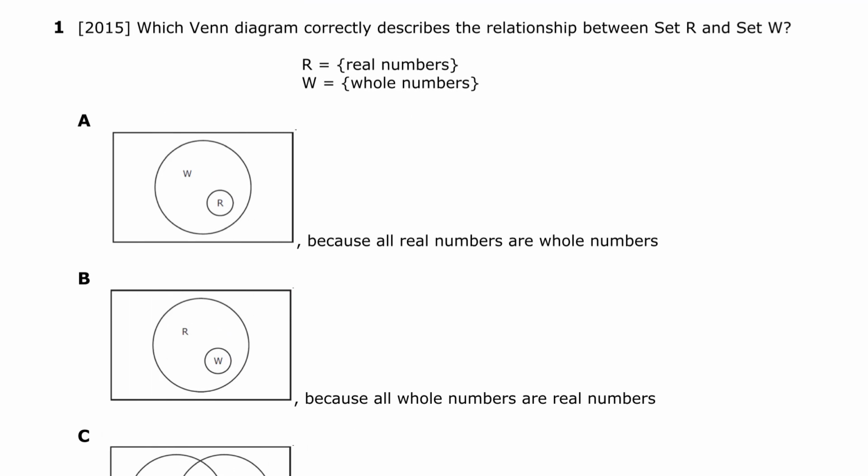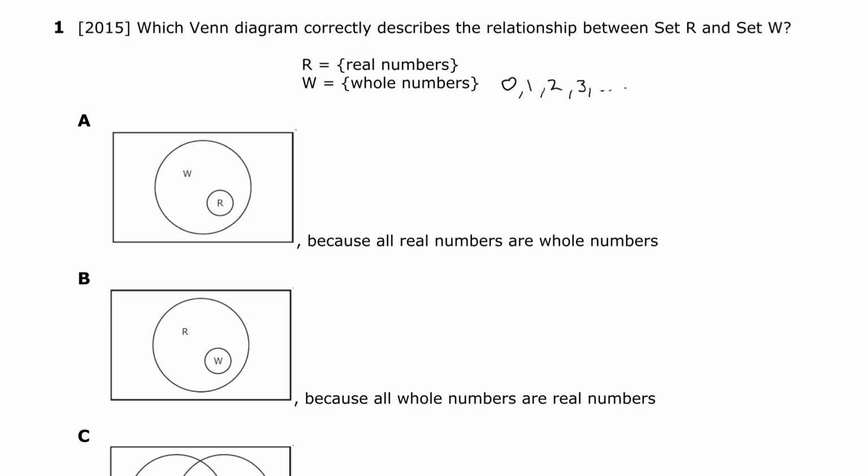An example STAAR math question related to this topic could be a 2015 question. Which Venn diagram correctly describes the relationship between set R and set W, where set R is given as the real number set and set W is given as the whole number set? The whole numbers are numbers such as 0, 1, 2, 3, and so on. They are the non-negative integers. So 0 is also included as a whole number.